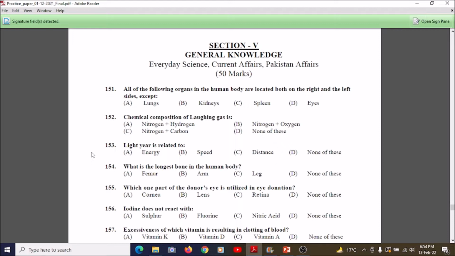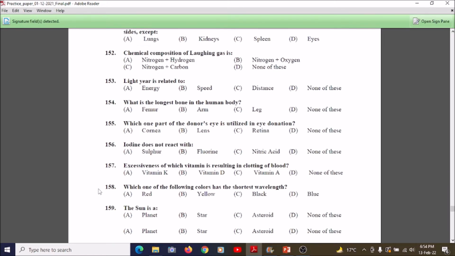What is the longest bone in the human body? Students, the first option is femur, B is arm, C is leg, D is none of these. So its answer is option A, which is femur. Next we go towards question number 155.